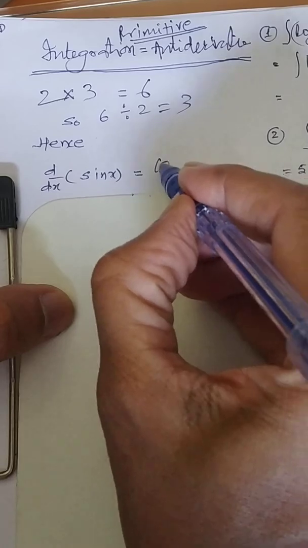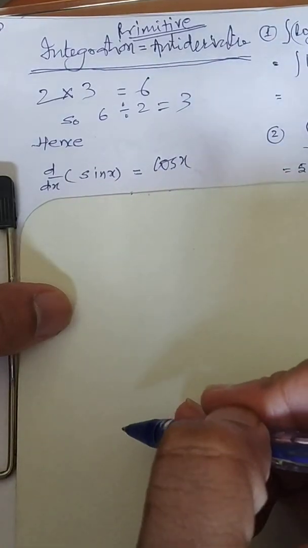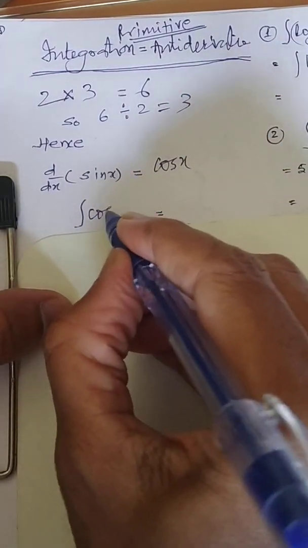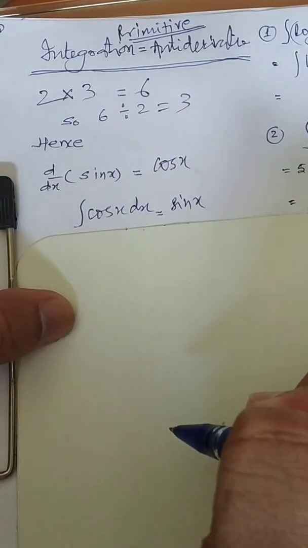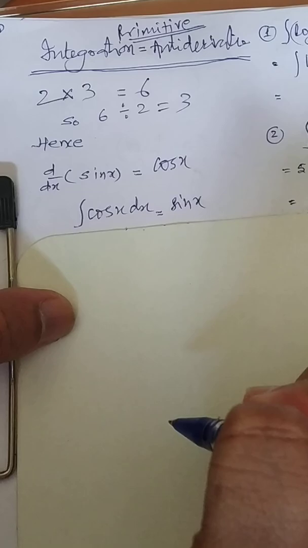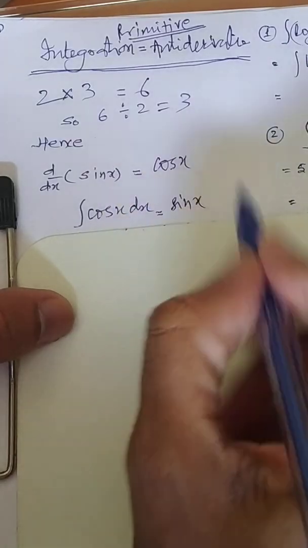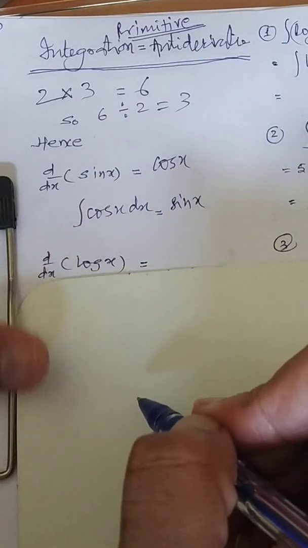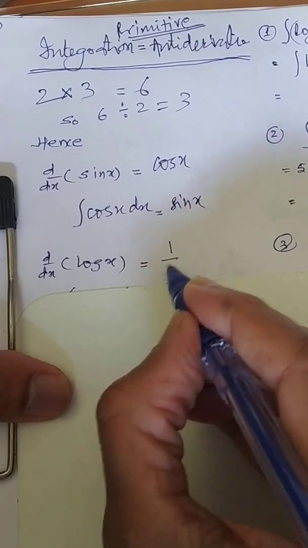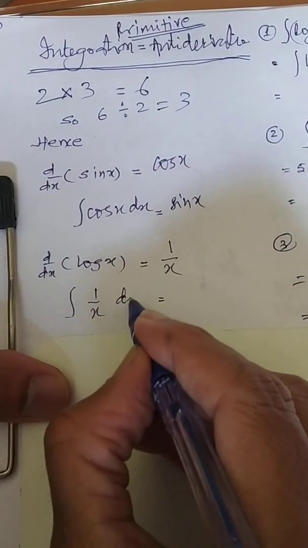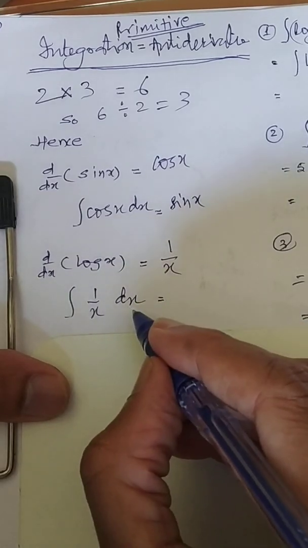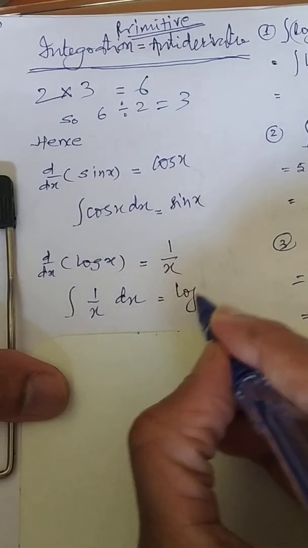Derivative of sin x is nothing but cos x. Therefore, integration of cos x dx is nothing but sin x. This is a way to recall. If you forgot any formula in integration, this is the best way to recall. I think you know derivative of log x is nothing but 1 by x. So suppose someone is asking what is the integration of 1 by x with respect to dx, it is nothing but log x.